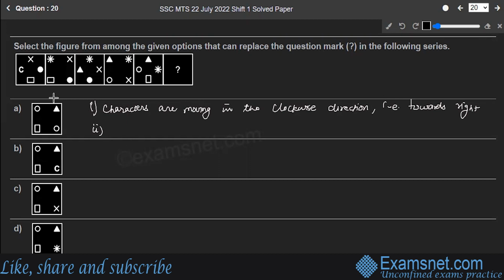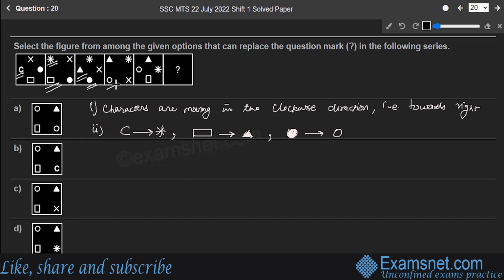For example, C gets replaced by the asterisk sign. Similarly, rectangle gets replaced by the solid triangle. Similarly, a solid circle replaces the circle. Right? So you look over here. In the second one, this rectangle is replaced by this triangle.